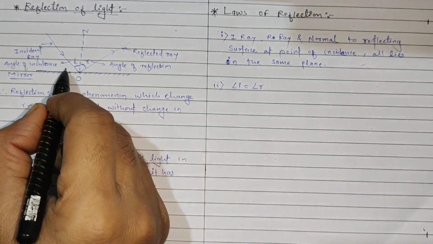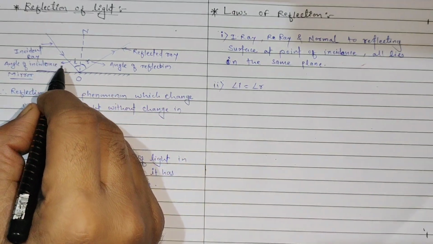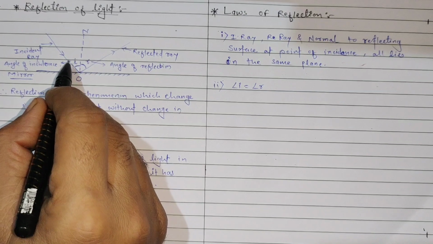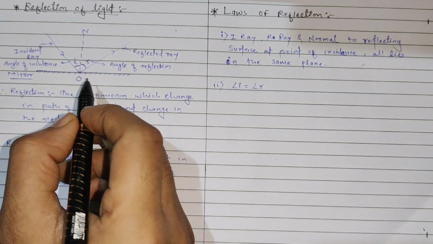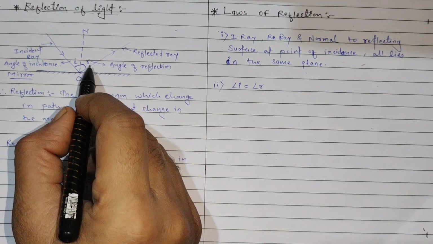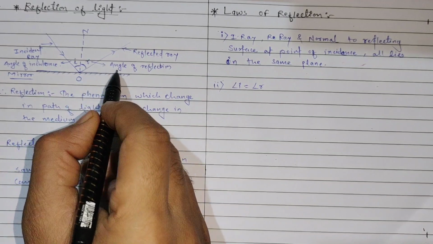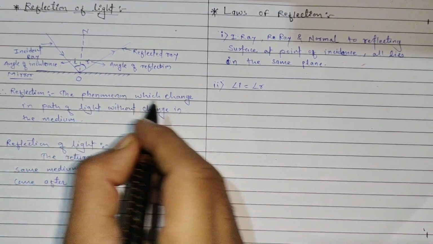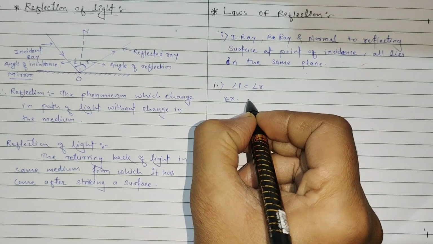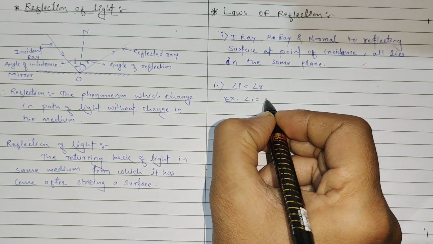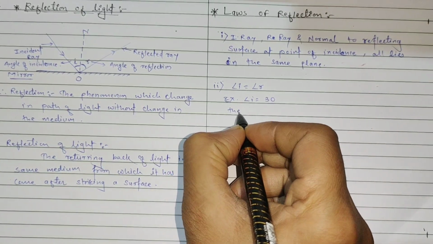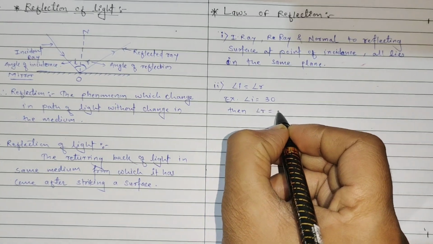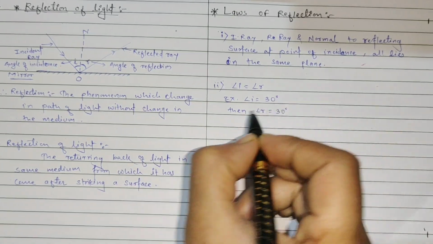Suppose this incident ray makes an angle of 30 degrees with the normal, then the reflected ray makes an angle of reflection that is also 30 degrees. For example, if the angle of incidence is 30 degrees, then the angle of reflection is also 30 degrees.